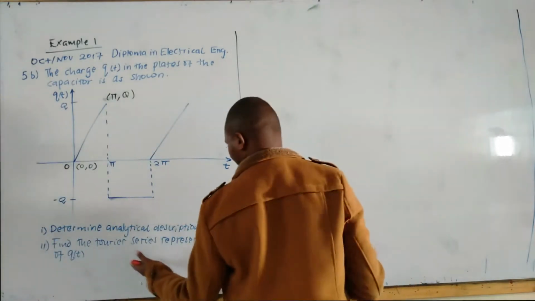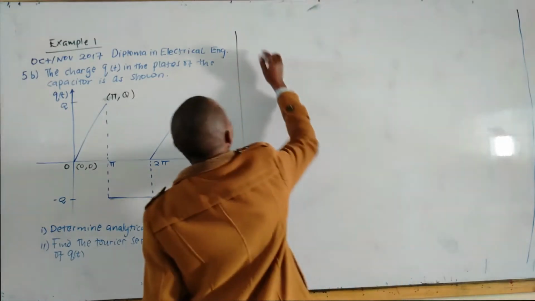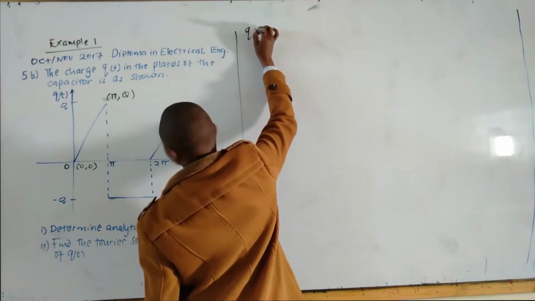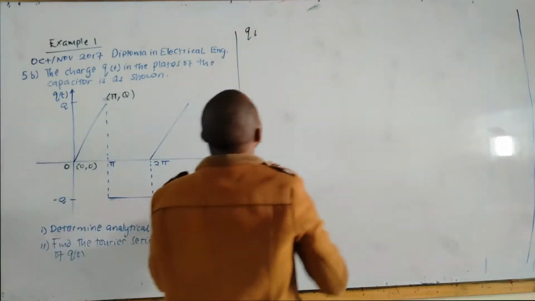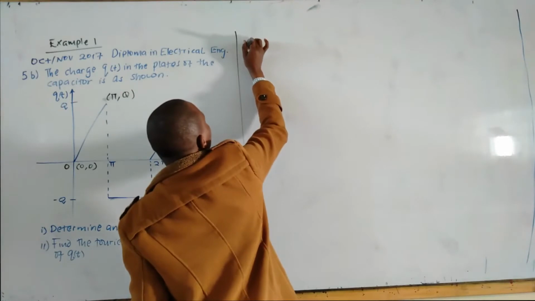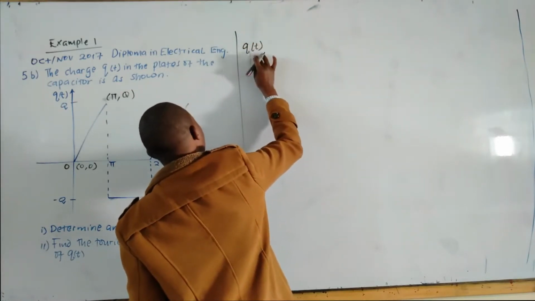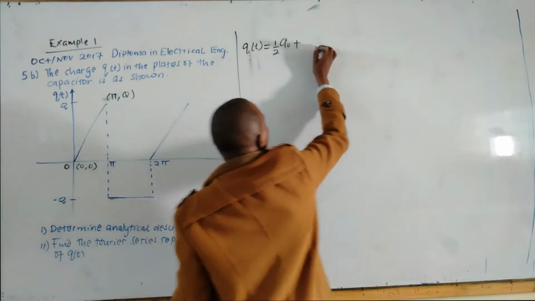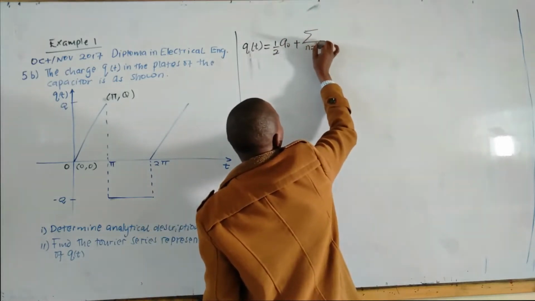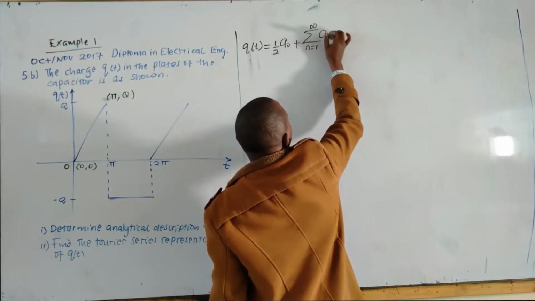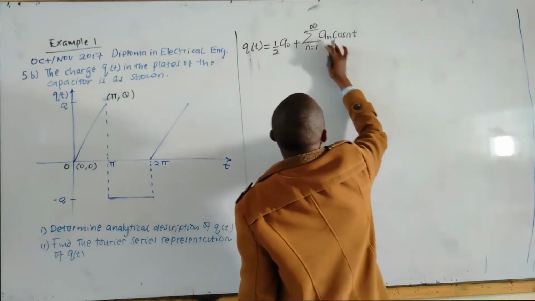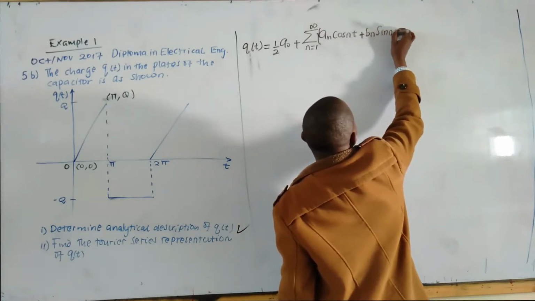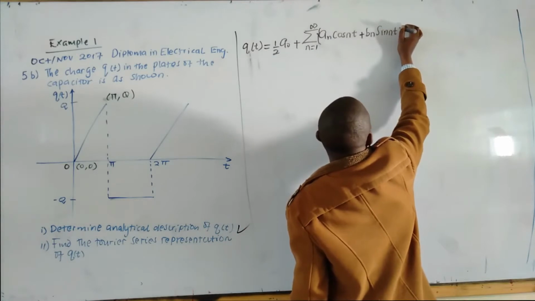To determine the Fourier series representation of Q of t, we know that the expression for the Fourier series is Q of t, the same as function of x or function of t, equal to half a naught plus the sum from n equals 1 to infinity of an cos n t plus bn sin n t, and we close that bracket.